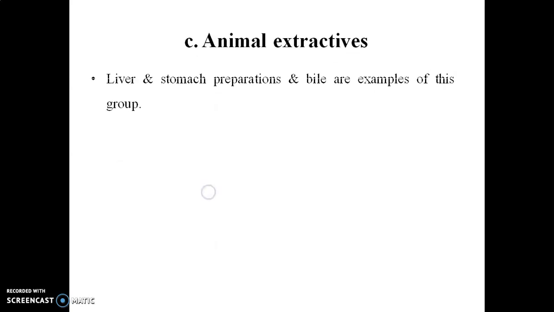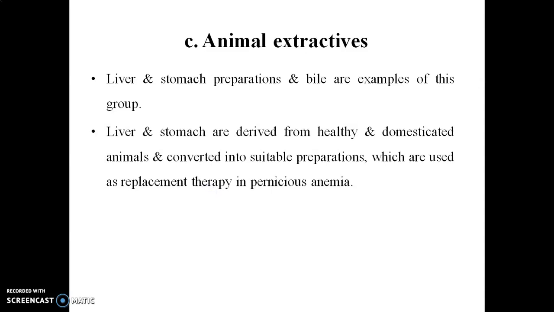Another animal source is the animal extractives, where the liver and the stomach preparations as well as the bile are used as a source of crude drugs. The liver and the stomach are derived from healthy and domesticated animals, and these are converted into suitable preparations for the human body, which are used as transplant therapy in conditions like pernicious anemia.